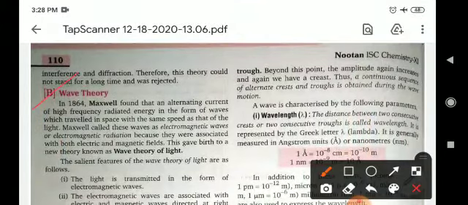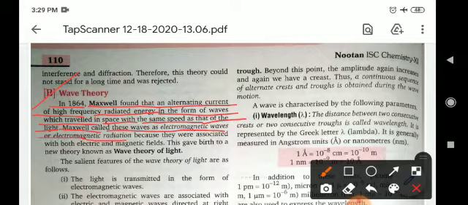So according to the wave theory, in 1864, Maxwell found that an alternating current of high frequency radiated energy in the form of waves which travel in space with the same speed as that of light. Maxwell called these waves electromagnetic waves or electromagnetic radiations because they were associated with both electric and magnetic field. This gave birth to a new theory known as the wave theory of light.